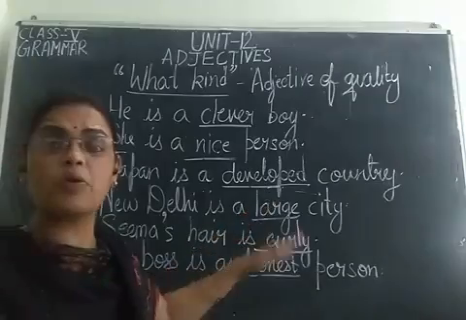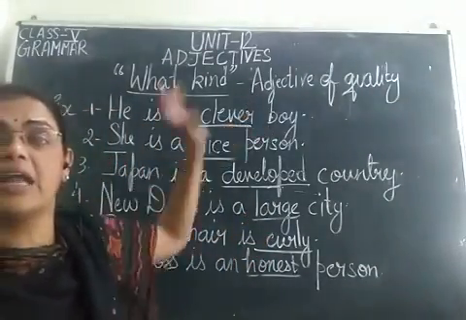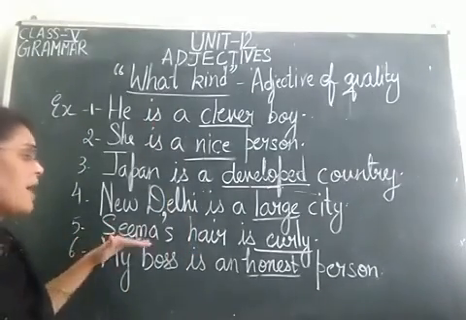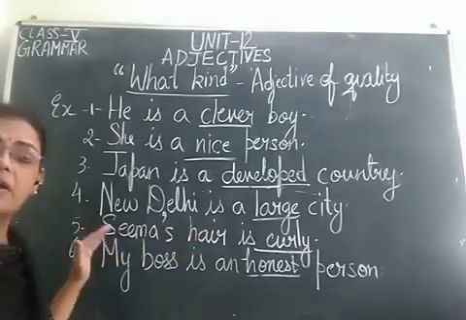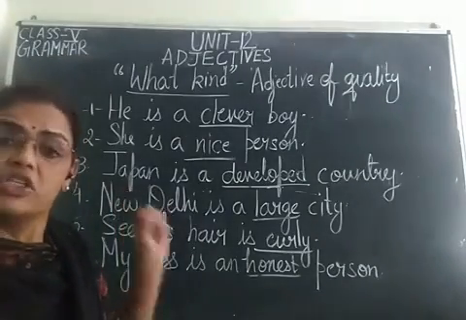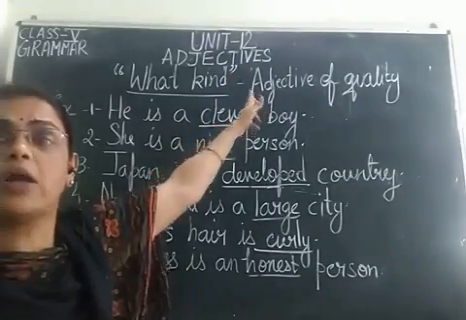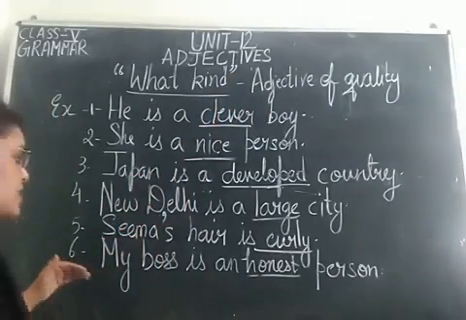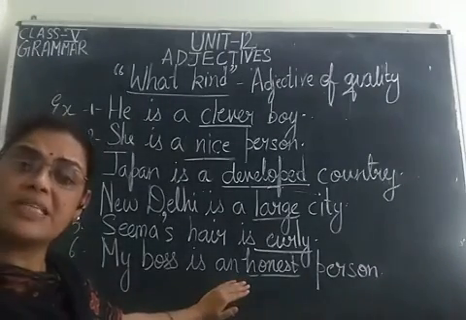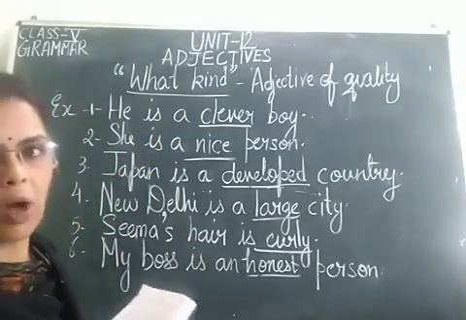It is telling us about the size of the city. So large. Large is what? Again, adjective of quality. Then the fifth one, Seema's hair is curly. What kind of hair has Seema got? Curly hair. It is telling us about the shape of Seema's hair. Curly is what? Adjective of quality. Then sixth, my boss is an honest person. What kind of a person is my boss? Honest. Honest is what, children? Adjective of quality.